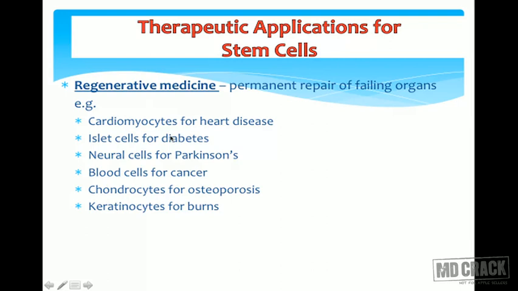With regenerative medicine applications, we can replace the cardiac myocytes which have died in a patient with a myocardial infarction to cure heart disorders. We can cure diabetes by regenerating islet cells, so beta cells can be regenerated. We can also cure Parkinson's disease by regenerating neural cells. We can cure cancer patients; the myeloblasts and lymphoblasts can be removed by generation of the normal blasts. We can cure osteoporosis by regenerating chondrocytes. We can cure burns as well as burn scars by regenerating keratinocytes.